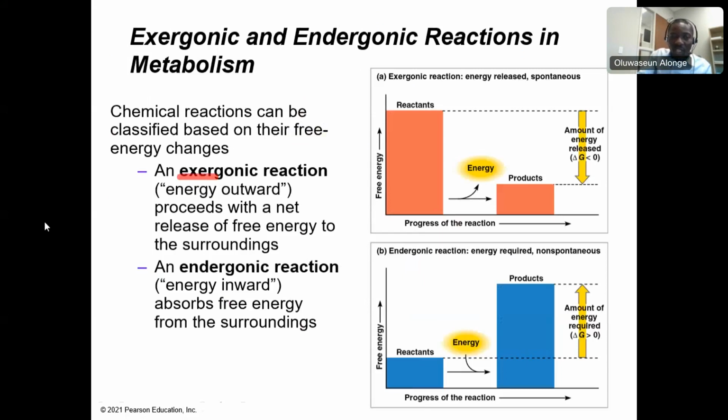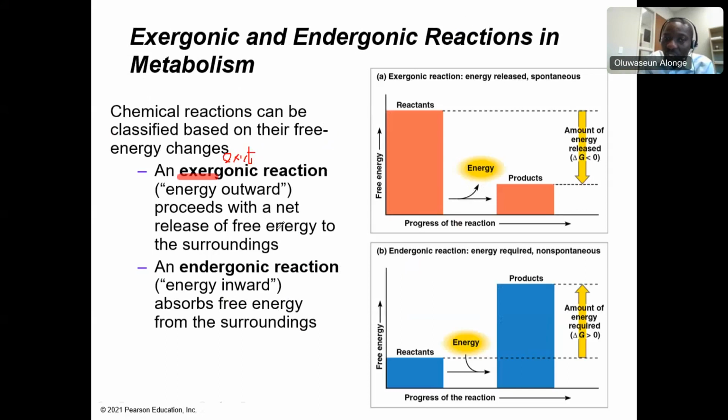Think about energy exiting the system, meaning that energy leaves the system. So energy is released from the system. In an exergonic reaction, energy goes outward; energy leaves the system.